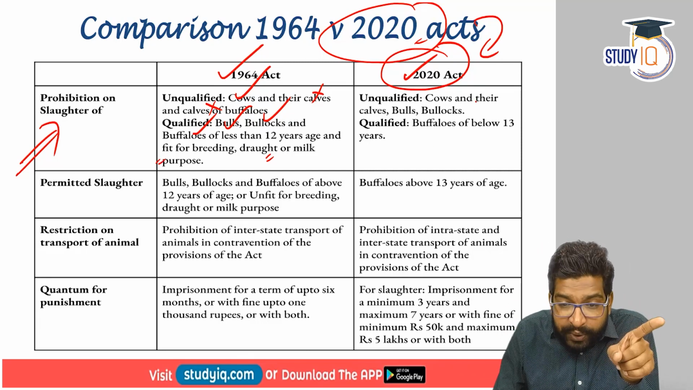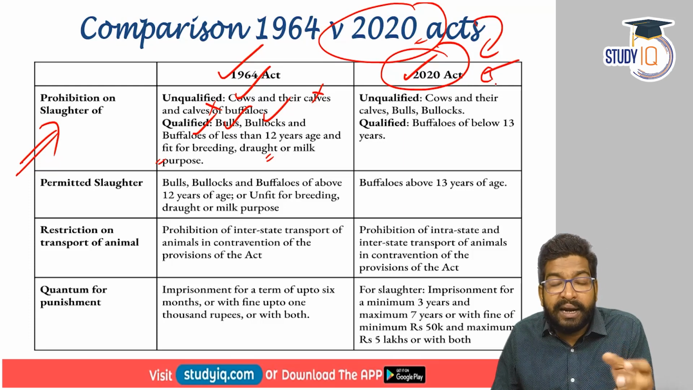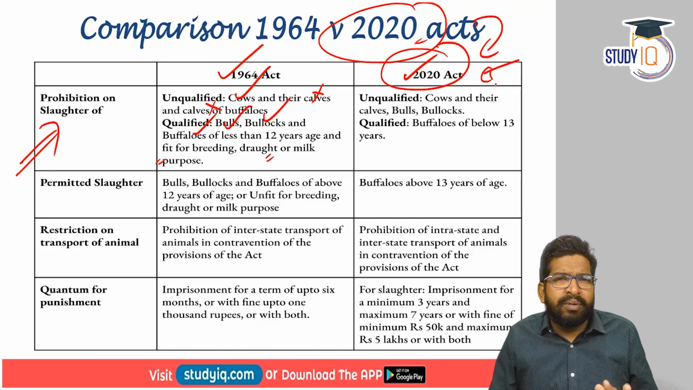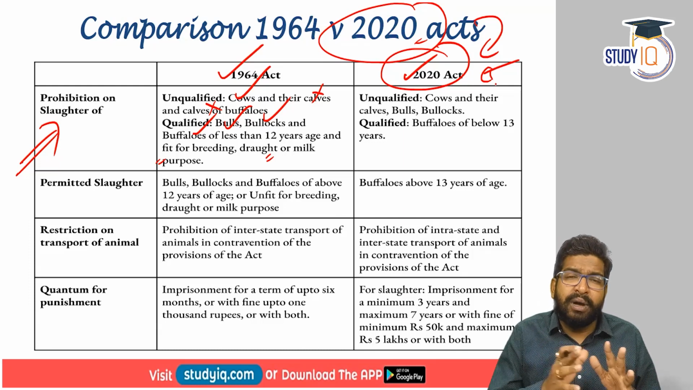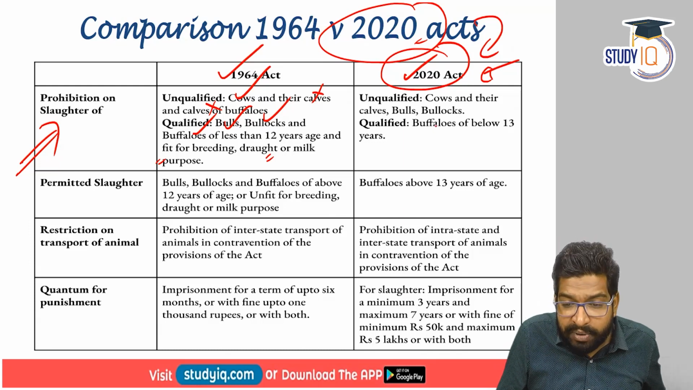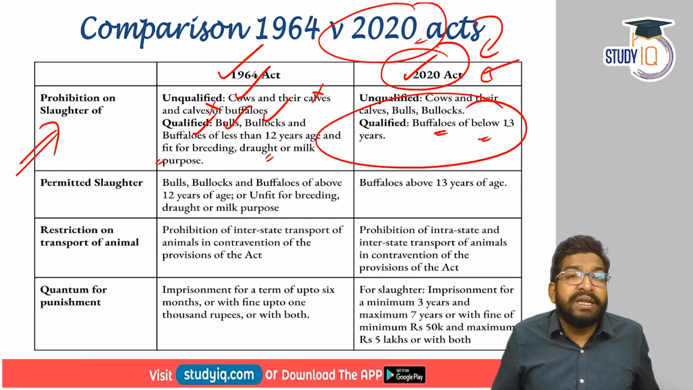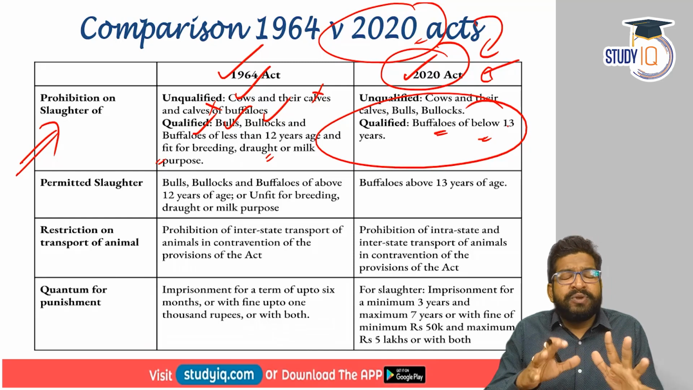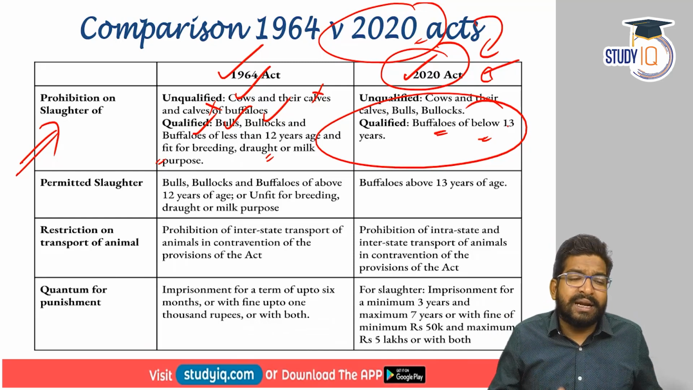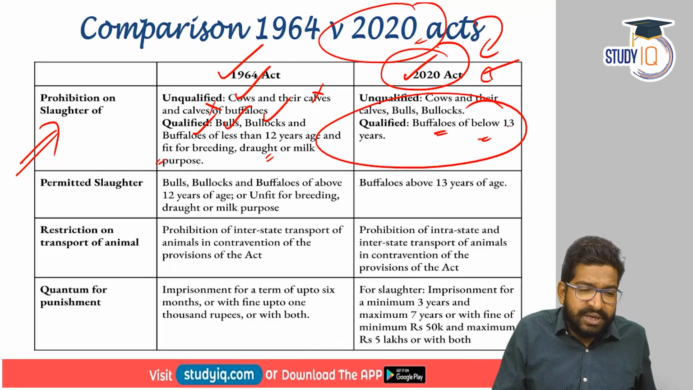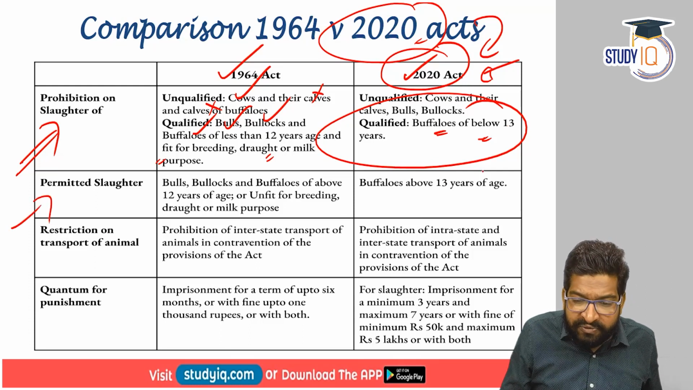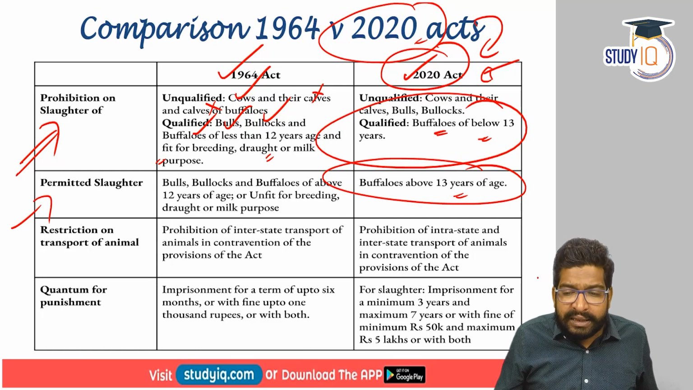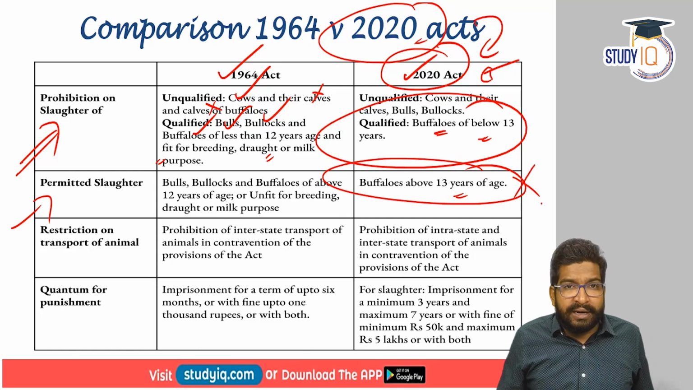But if you talk about the 2020 Act, it basically bans cow slaughter in a blanket way. The only animals which are allowed to be slaughtered are buffaloes above 13 years of age. So that becomes very strict in terms of cattle slaughter. You can see here the permitted slaughter is only for buffaloes above 13 years, and all the other cattle are not to be slaughtered in Karnataka.